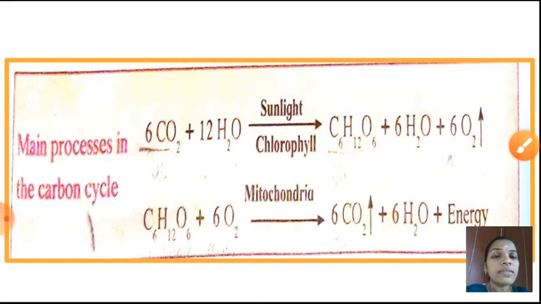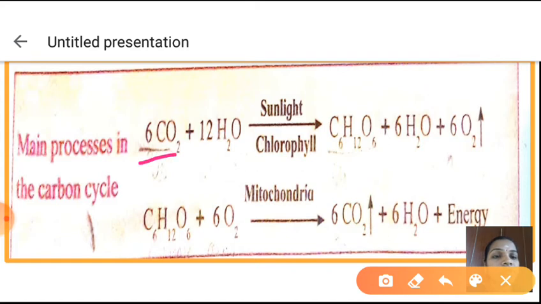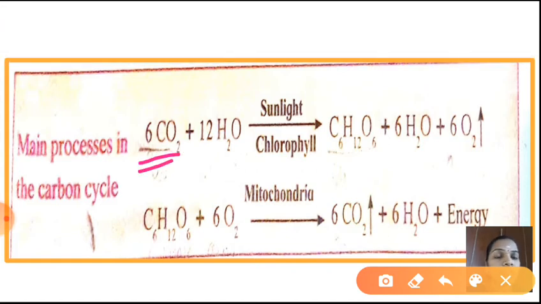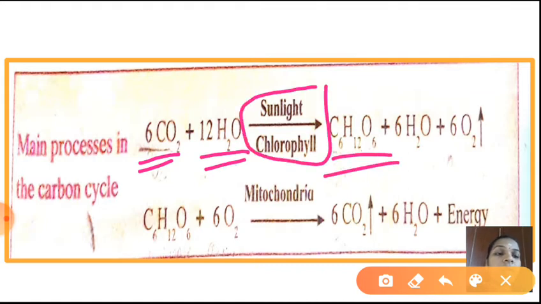Children, see here, these two steps are the main processes in the carbon cycle we studied. At the same time, these two steps are important in the oxygen cycle also. This is the photosynthesis process: carbon dioxide combines with water in the presence of sunlight and chlorophyll. Carbohydrate, that means glucose, is formed.